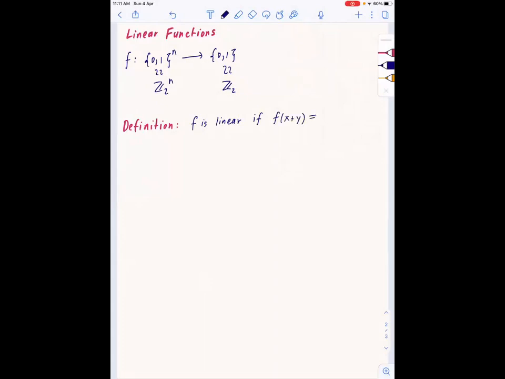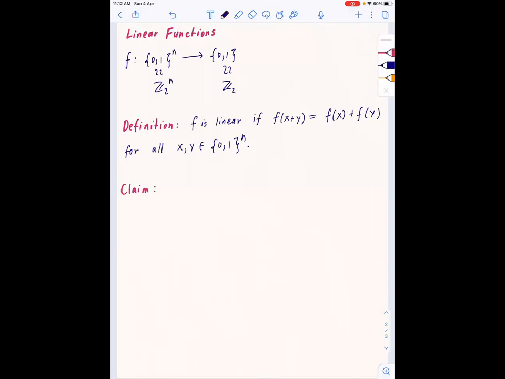f of x plus y, on the left hand side, this x plus y, you're doing component-wise addition modulo 2, is equal to f of x plus f of y for all x, y belonging to this group, this finite group of 2^n elements. Okay, so here G is {0,1}^n, and f is said to be linear if it satisfies this. Okay.